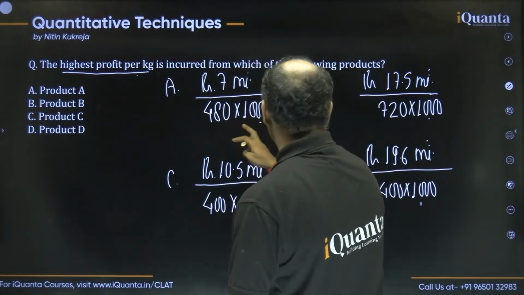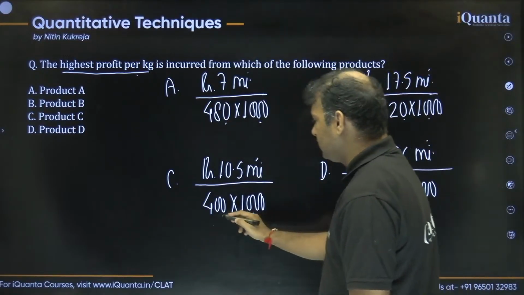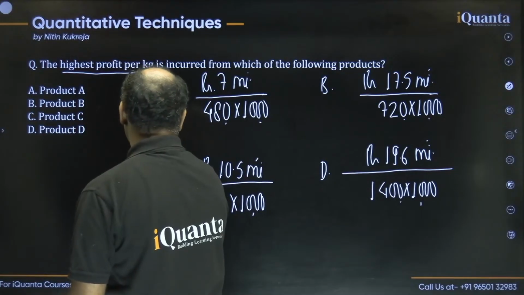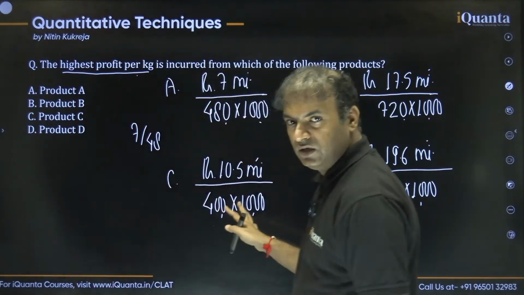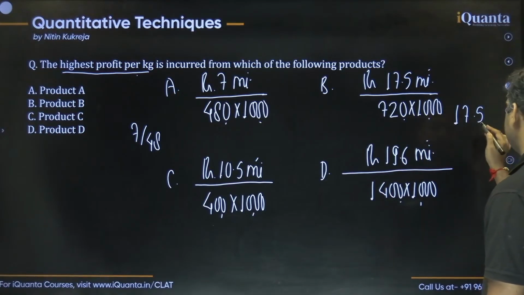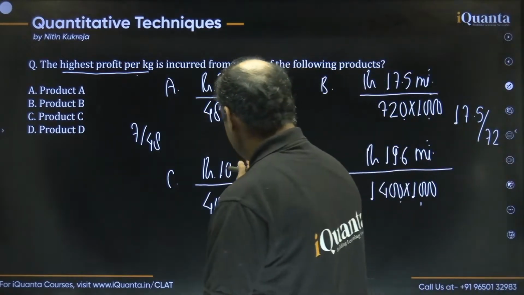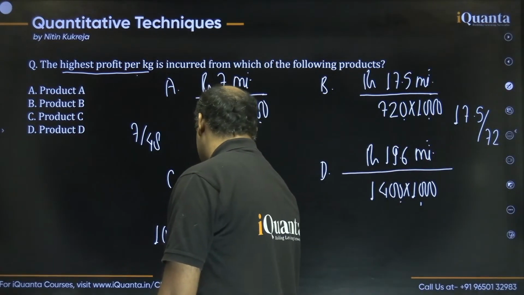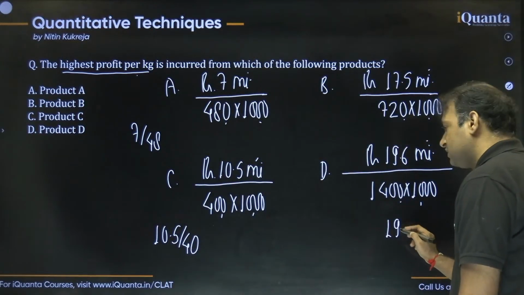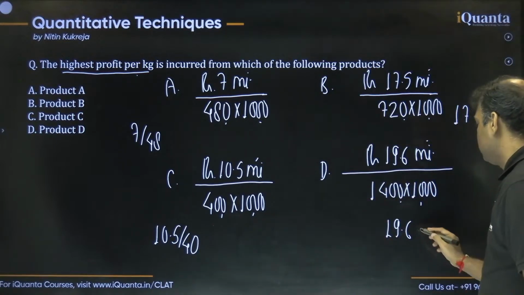You can see all the volumes are given, so 1 0 is there in the end of all of them, so you can just cancel them also, right? So here we are left with only 7 by 48, the million is also cancelled. Here we are left with 17.5 upon 72. Rest all you can cancel, because we just have to compare. Here the only thing left is 10.5 upon 40. This one is 19.6, and we can write the volume as 140.